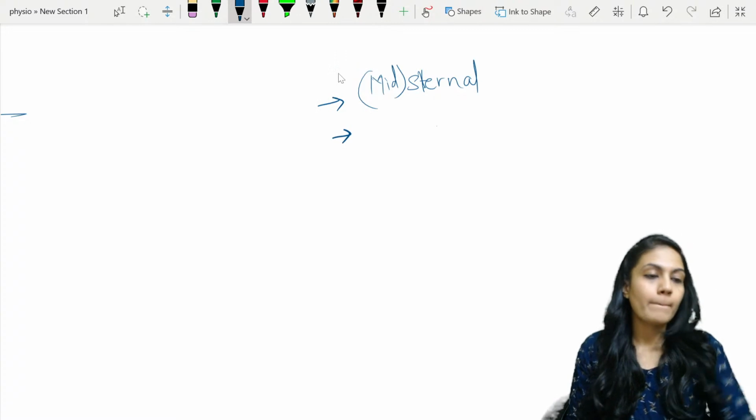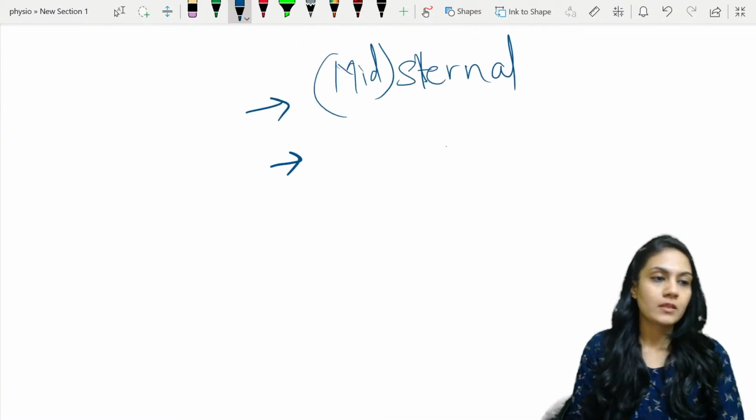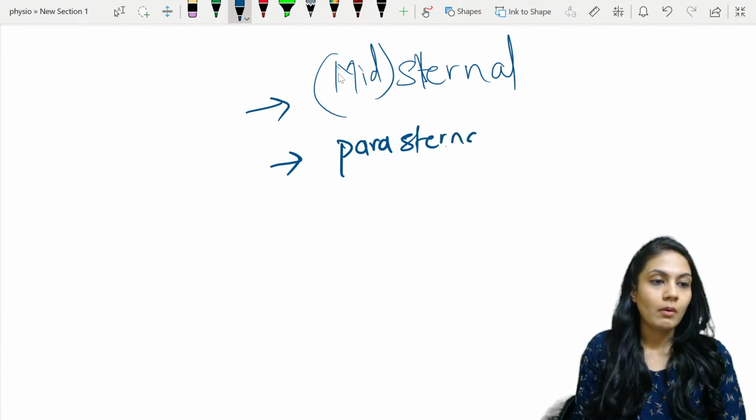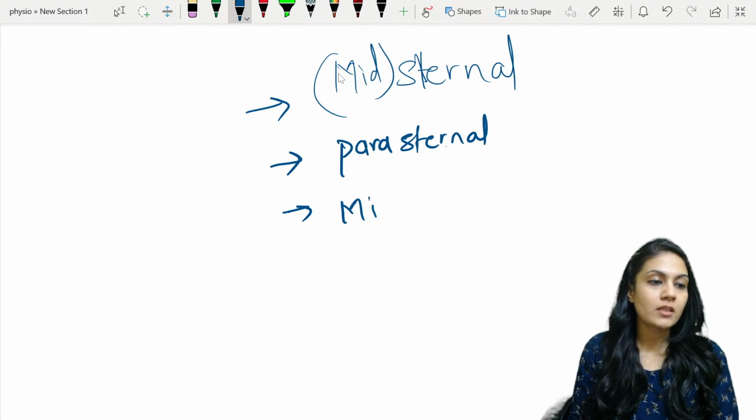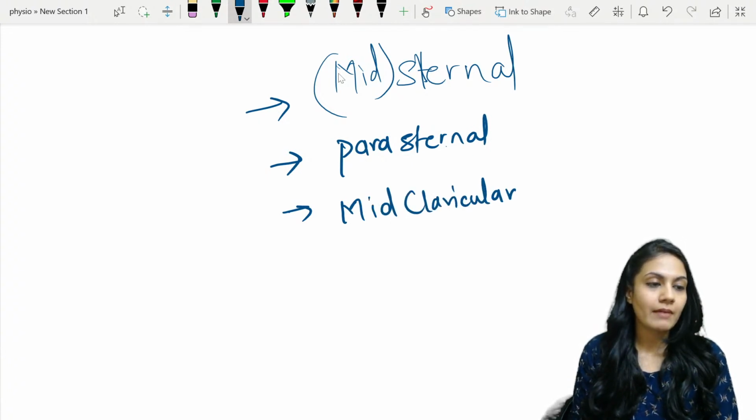Then what can I say? Mid-sternal, parasternal. And next to parasternal, which will it be? It is going to be mid-clavicular. Mid-clavicular line.